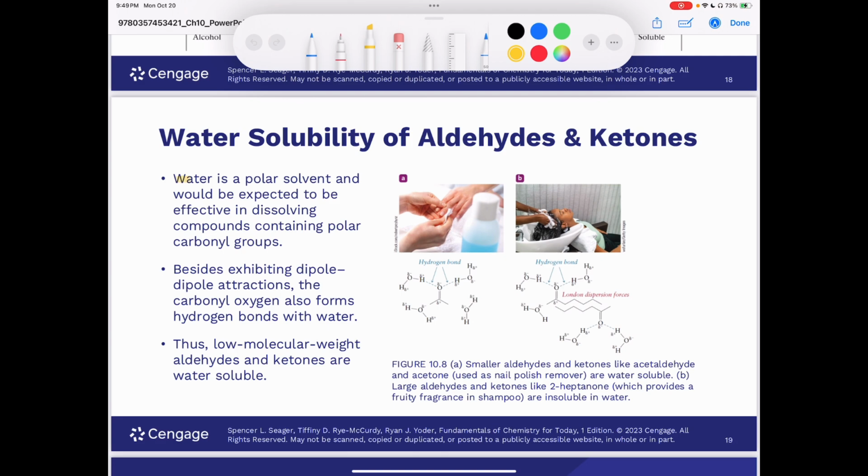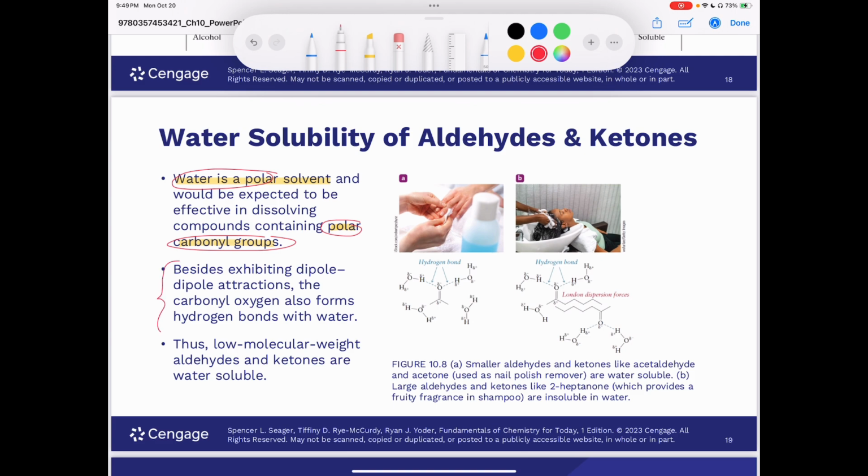Well, you remember that water is a polar compound. So, water is a polar solvent and would be expected to be effective in dissolving compounds containing polar carbonyl groups, right? Remember that like dissolves like, like dissolves like. So, water is polar, and ketones and aldehydes have polar carbonyl groups. However, whether an aldehyde or ketone is soluble in water is going to have to do with the size of the aldehyde or ketone, right?